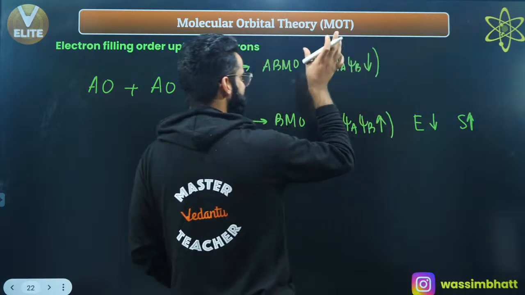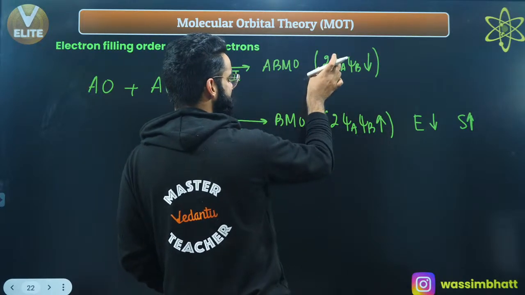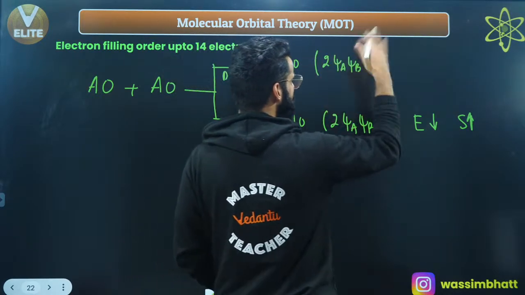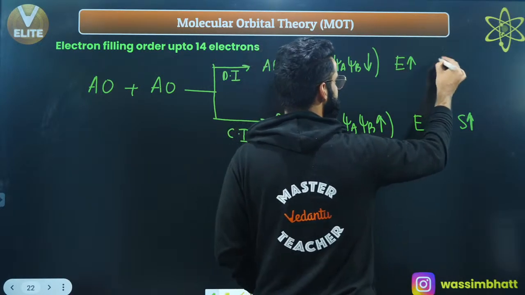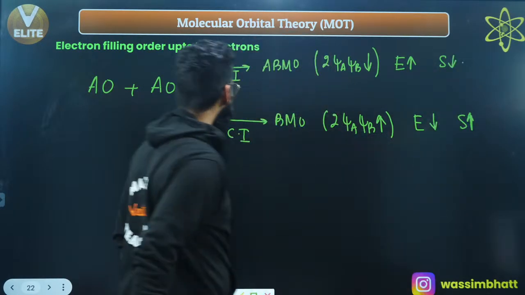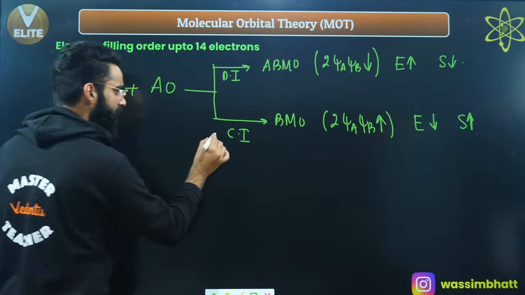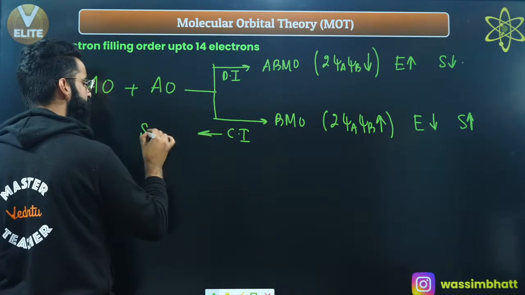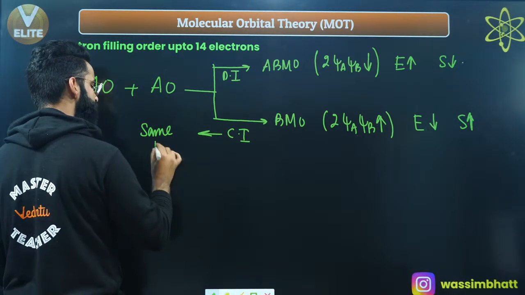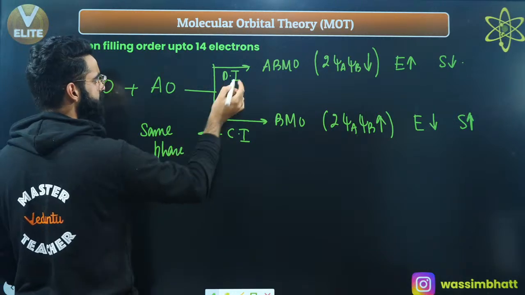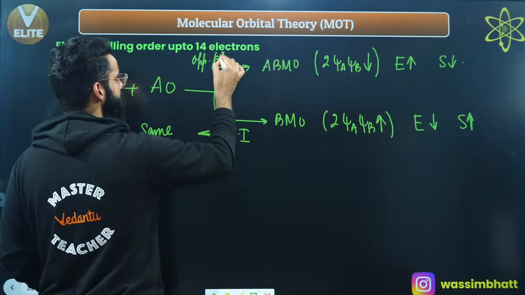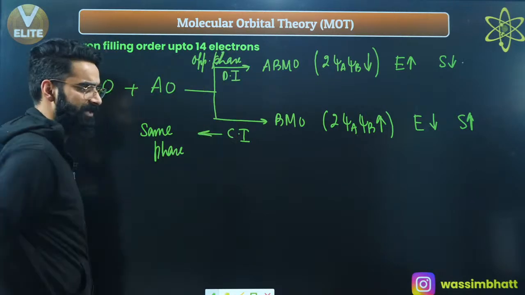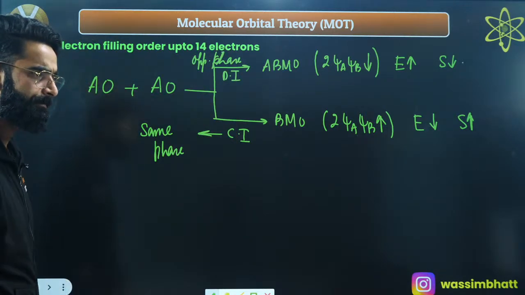Similarly over here, electron density between the nuclei is decreasing. If it is decreasing, repulsions between the nuclei will increase. Energy of the anti-bonding molecular orbital will increase, and eventually stability will decrease, right? In case of constructive interference, two waves are in the same phase. In case of destructive interference, two waves are in opposite phase, right? This is something which we have discussed till now, right?